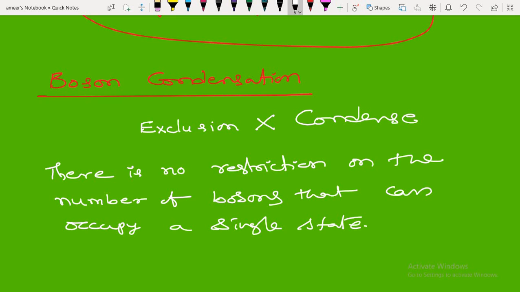Instead of the exclusion principle of fermions, bosons tend to condense all in the same state, which we can generally call the ground state. This is called boson condensation.